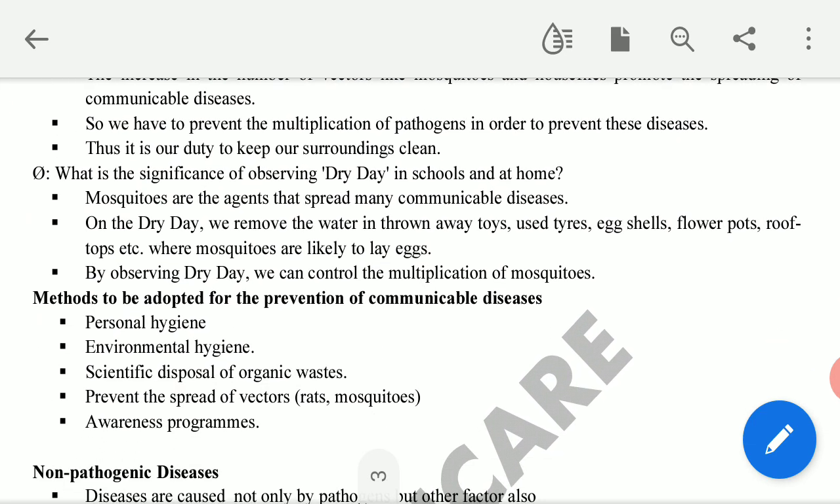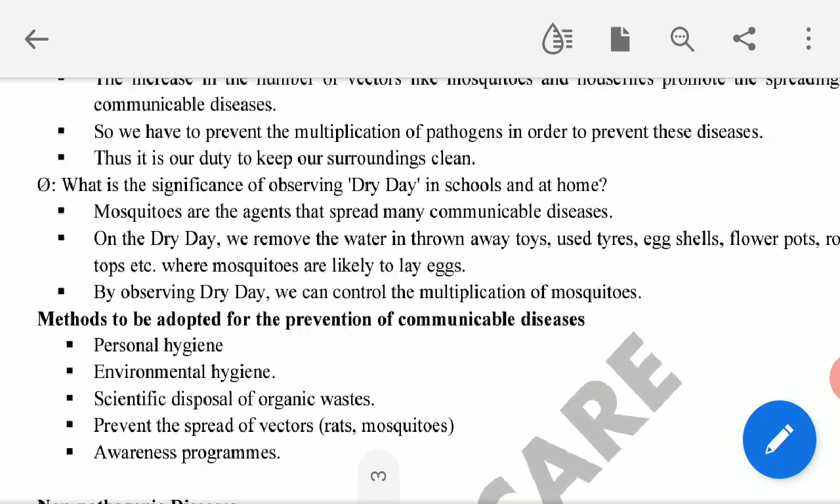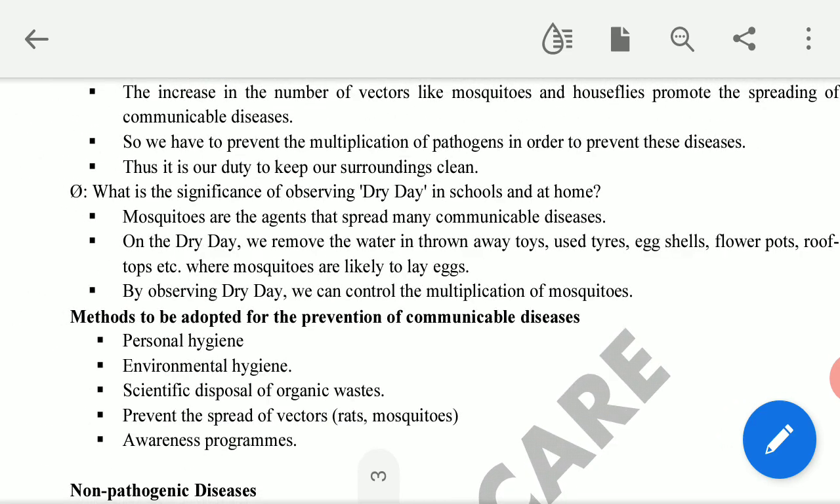Okay. Then the next question given is, what is the significance of dry day in the school and at home? Dry day means observing a day to clean your surrounding. That is all about dry day. Okay, what is the importance?